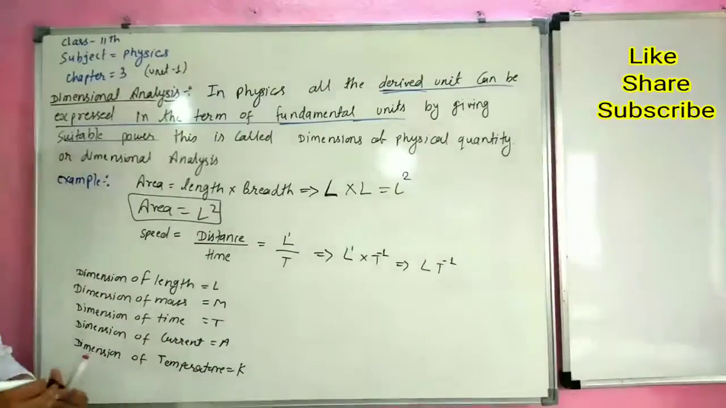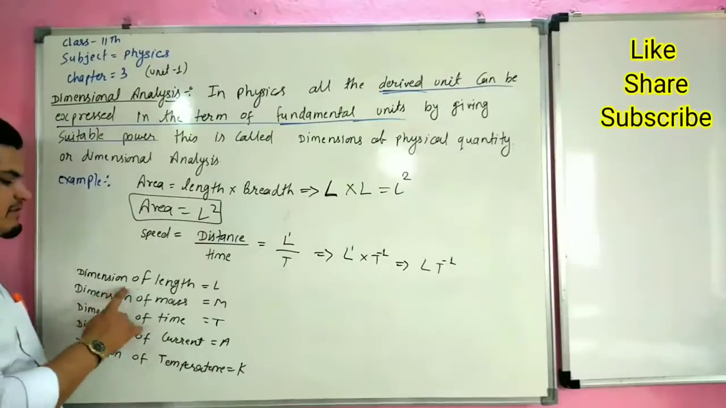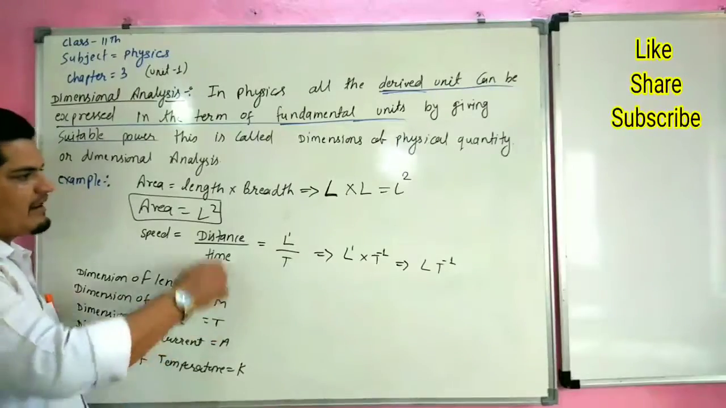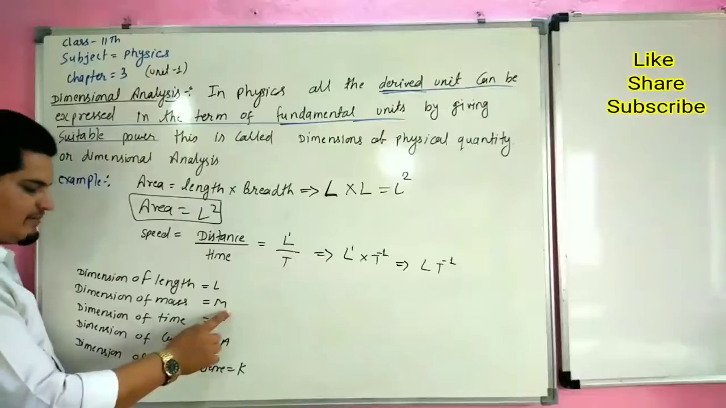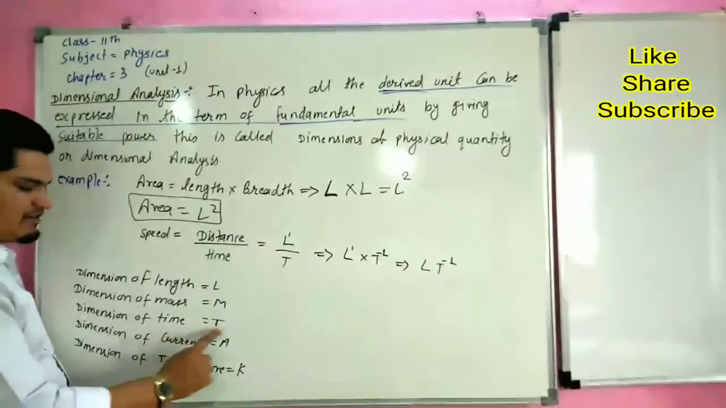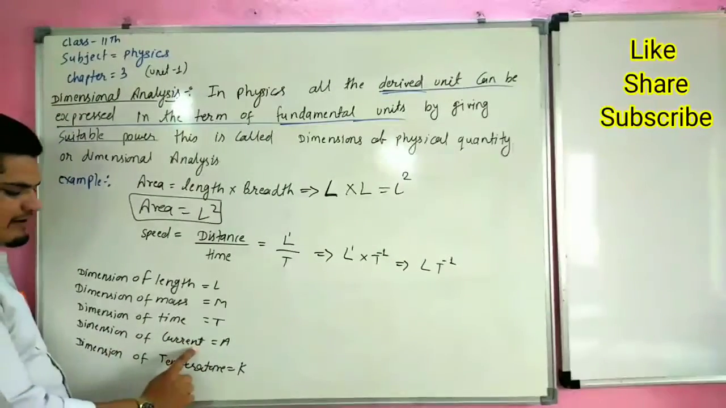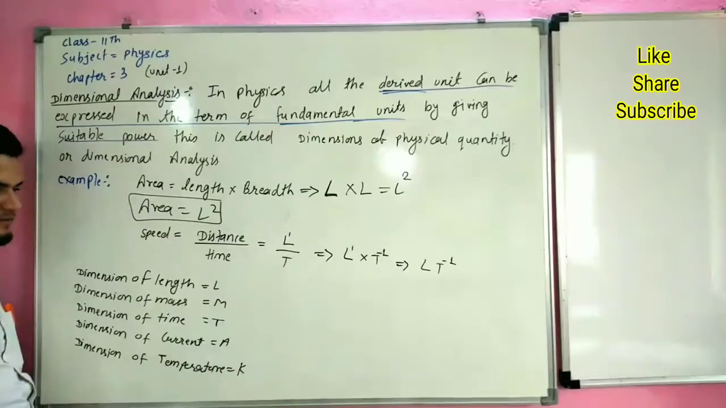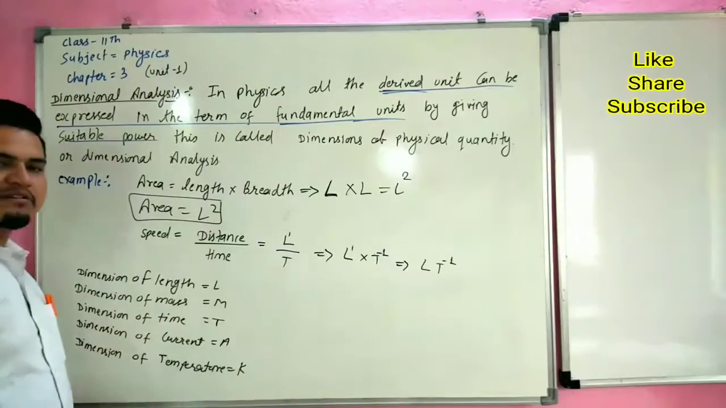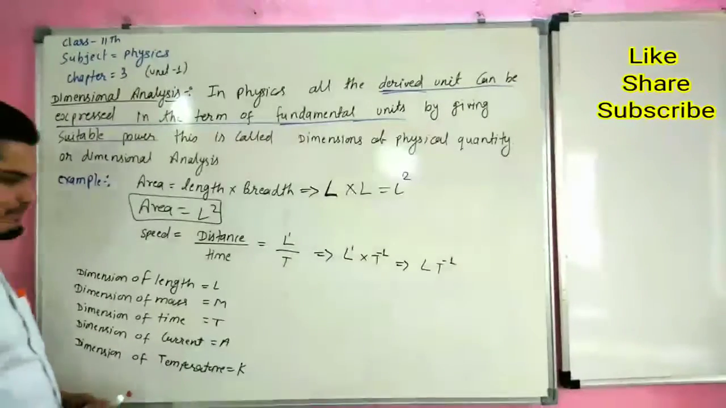There are some dimensions. For example, dimension of length is L. Dimension of mass is M. Dimension of time is T. Dimension of current is A. Dimension of temperature is K. These are our several dimensions, and many more.